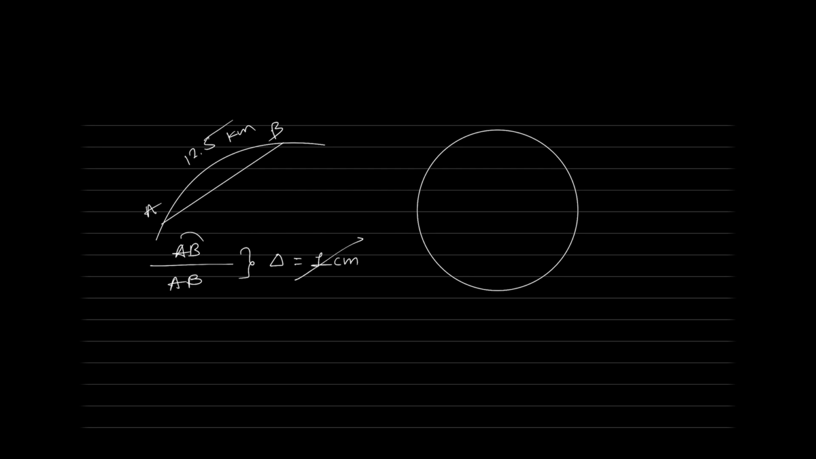What is the sum of the angles? For a plane triangle, the sum of the angles is what? 180 degrees. Right. But for a spherical triangle, please remember, the sum of the angles is not equal to 180 degrees. In fact, it is more than 180.